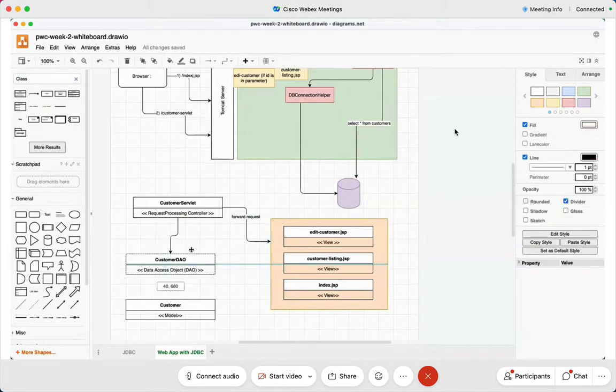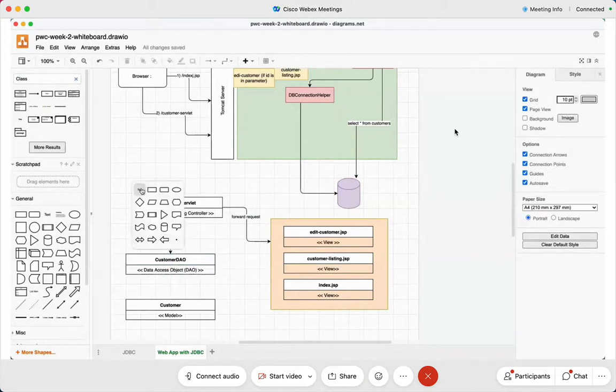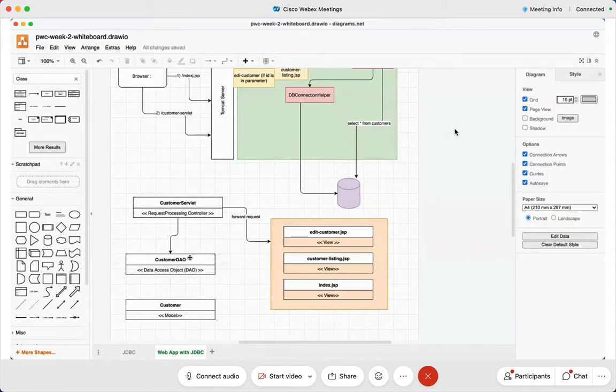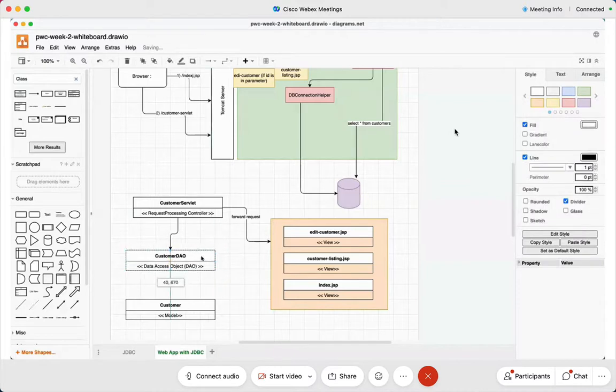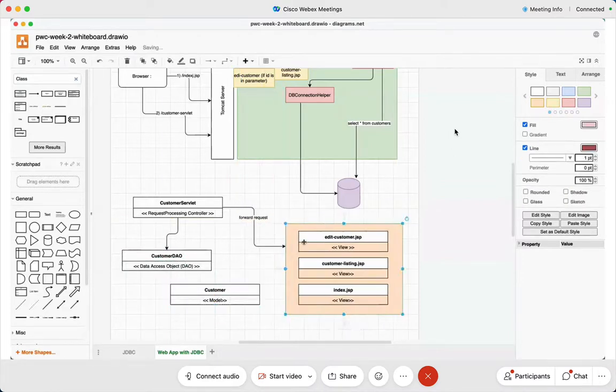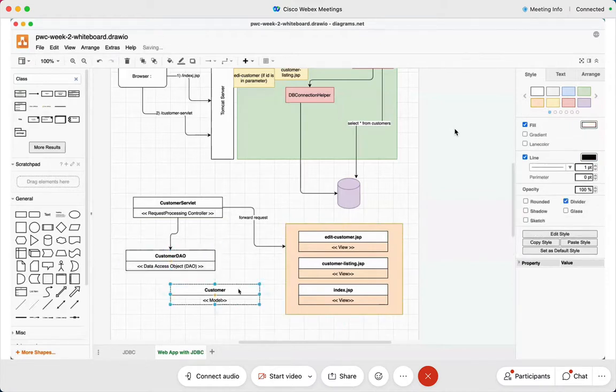And what is it that the customer servlet is doing? It is supposed to manage the request processing logic. My stereotype says it all, and I've got customer DAO. Well, the model class is supposed to be used everywhere. I am using the model class here, and I'm using the model class here as well. As we proceed further, perhaps if time permits, we will also talk about value objects. We will talk about value objects later, but as of now, we've got the model classes. So I am using that model class here, here, and here. The model class is created by the customer DAO, which retrieves the data from the database, creates instances of the model class, and returns it back to the customer servlet.